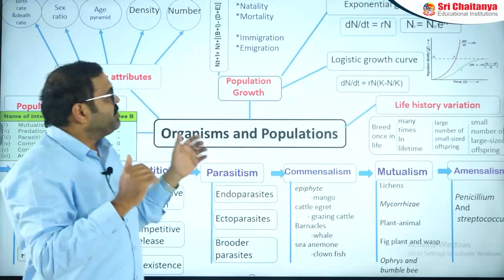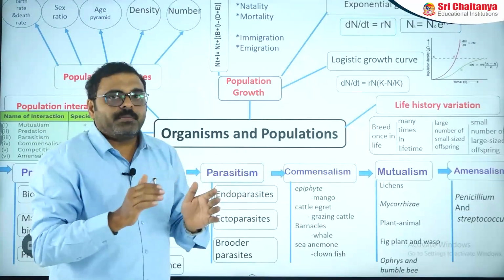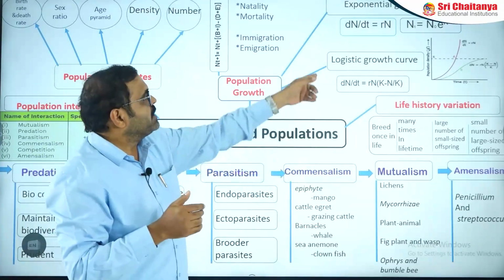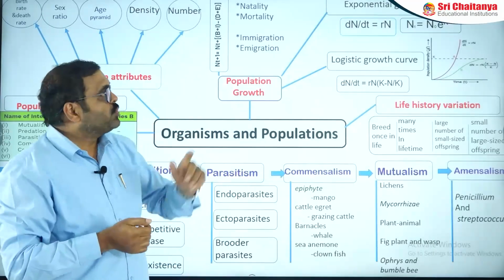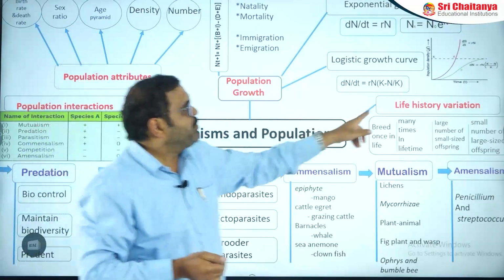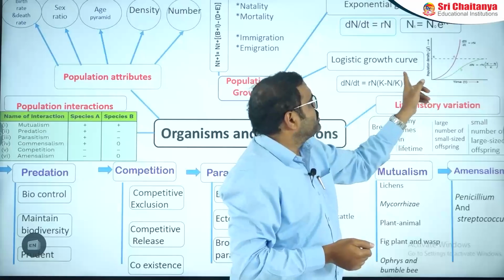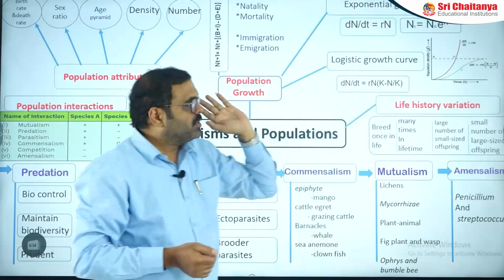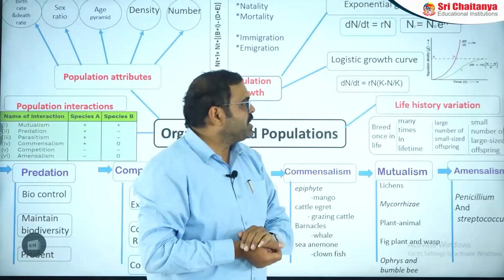But in the case where limitations are there in the environment, which is more realistic than the other, that is the logistic growth curve. So the exponential growth model is a J-shaped curve and the logistic growth curve is a sigmoid-shaped curve. Then, life history variations in different organisms.